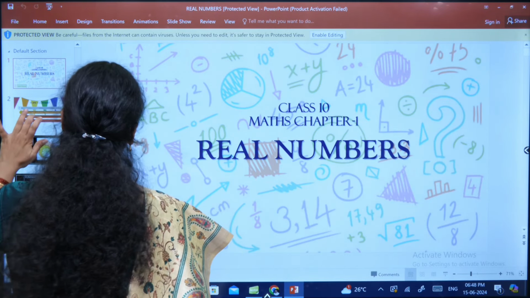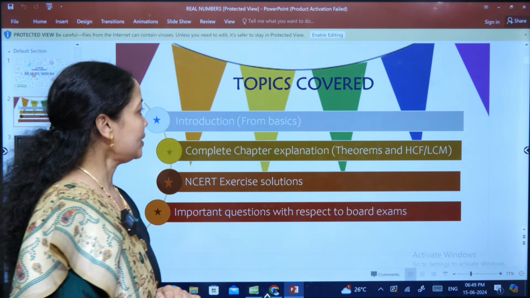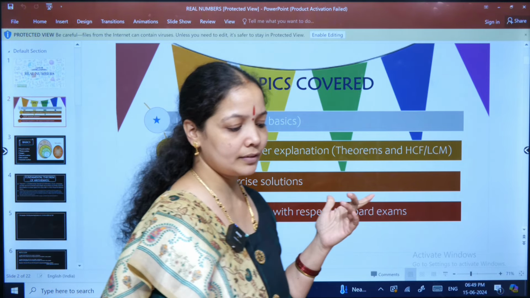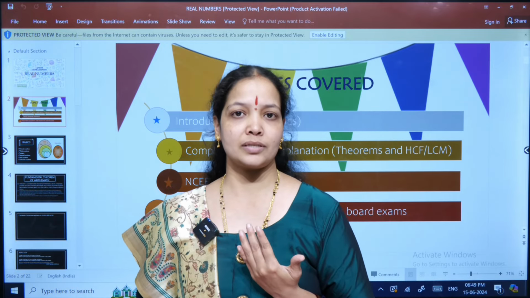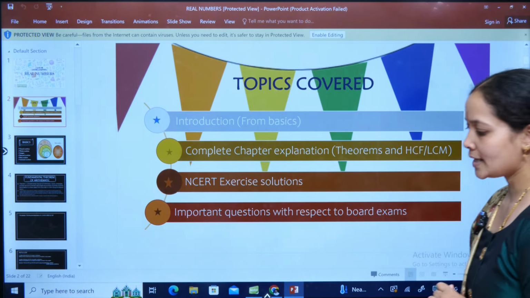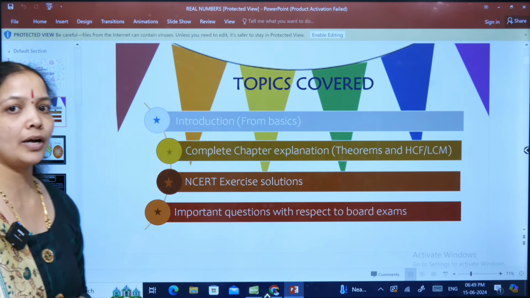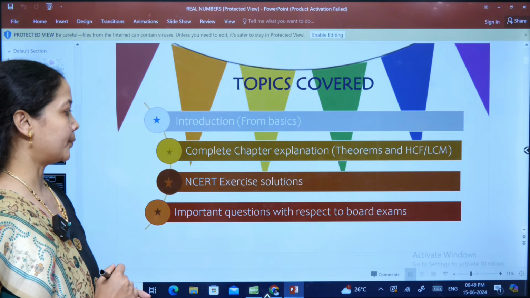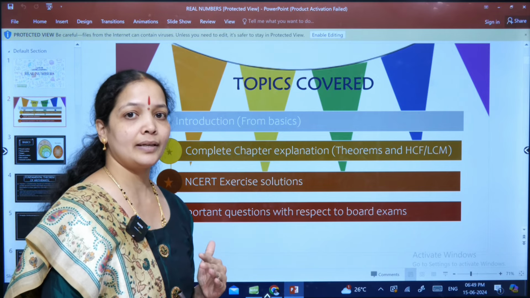What are we going to learn in this particular session? The topics covered in this session are based on the introduction, the basic topics, like the different types of numbers, such as whole numbers, integers, rational numbers, irrational numbers and various other things. The second topic covered will be complete chapter explanation, theorems, LCM and HCF. You will be learning how to find the LCM and the HCF of the given questions. And then we will be covering the NCERT exercise solutions, with step-by-step analysis.